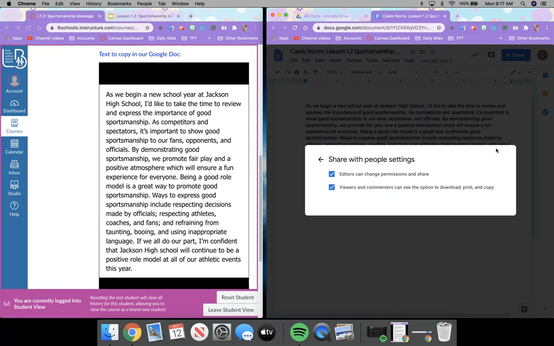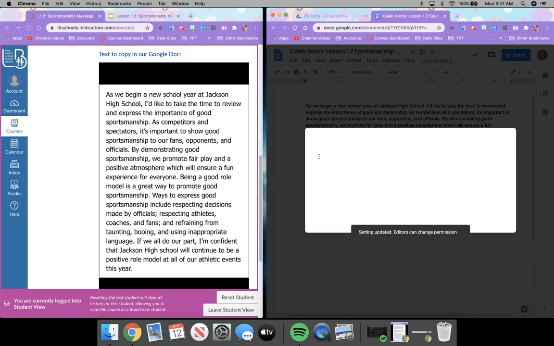Okay. And I also wanted to show you what we see up here. So if we go up here, you have other options as well. So I often will uncheck this box so that viewers and commenters cannot see the option to download, print, and copy. So when I uncheck it, if you are a viewer, you cannot see any of these things. If I keep it checked, then you are able to download, print, or copy my document. Okay. Editors can change permissions and share. You can uncheck that or check it. But for this case, just leave it checked. I just wanted to show you those.